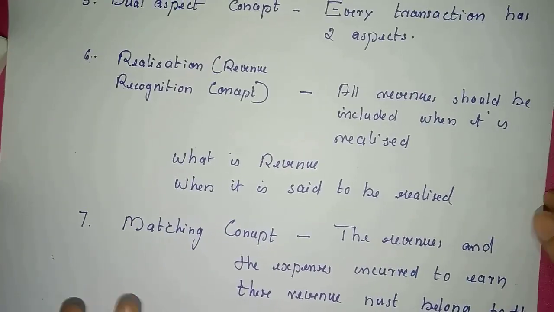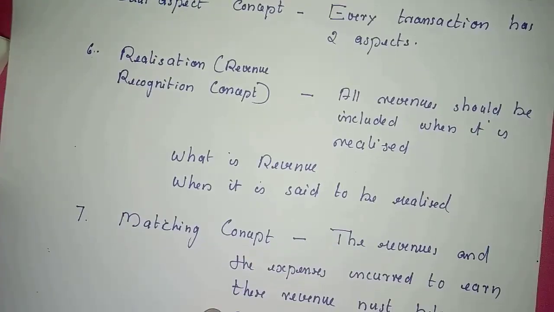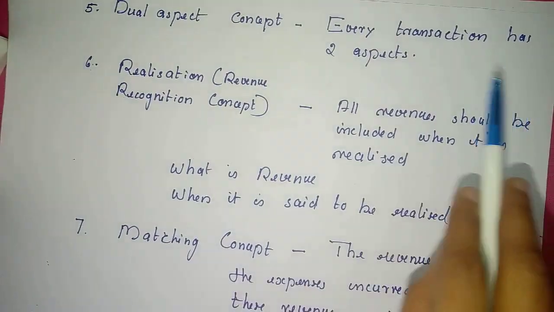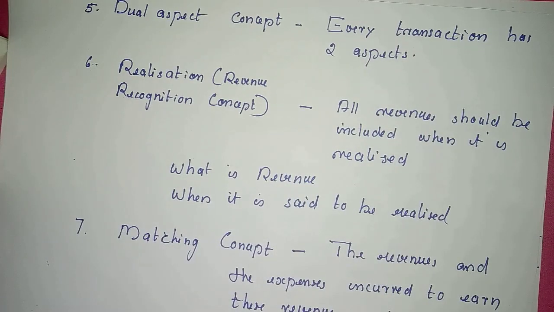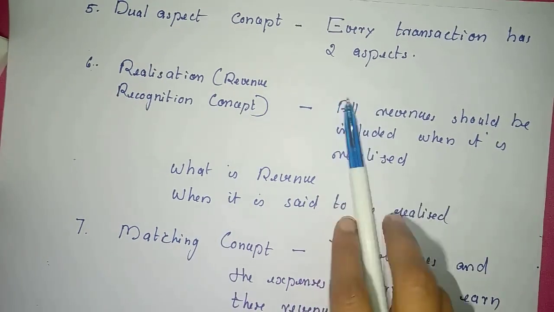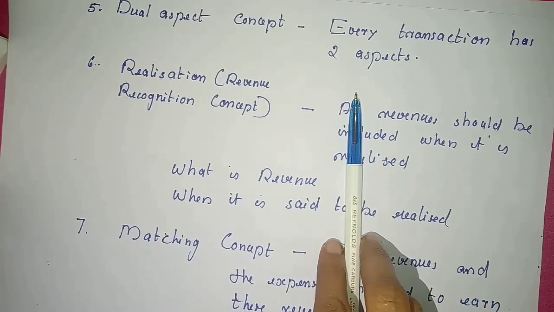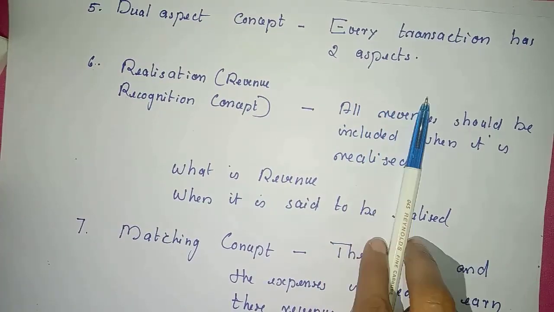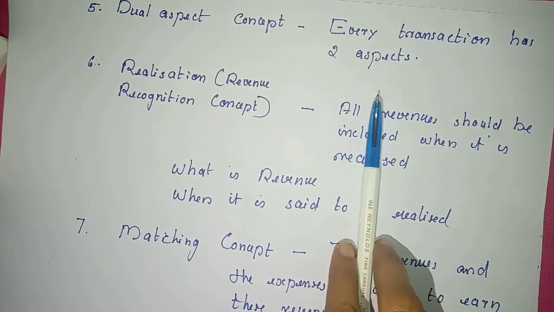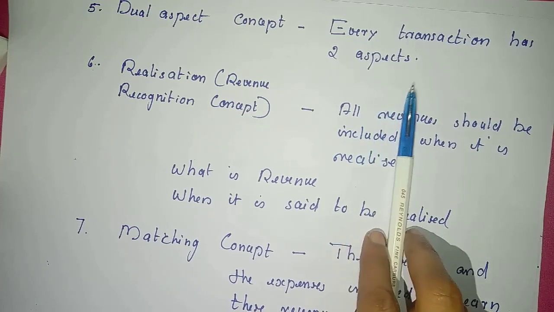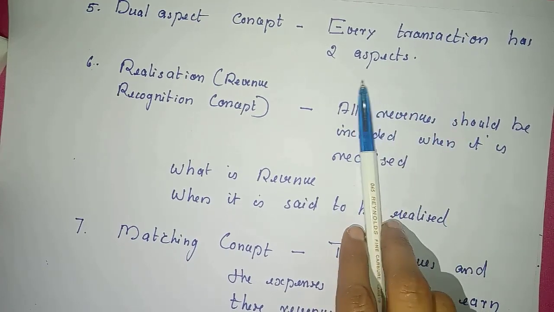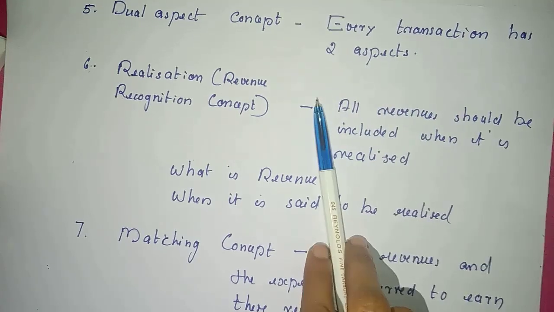Next one is dual aspect concept. It says that every transaction has two aspects. For example, purchase of an asset. Asset is coming in, cash is going out. Payment of salary. We are incurring an expenditure and at the same time cash is going out. Sale of an asset. Cash is coming in, that asset is going out. Likewise, all transactions have two aspects.